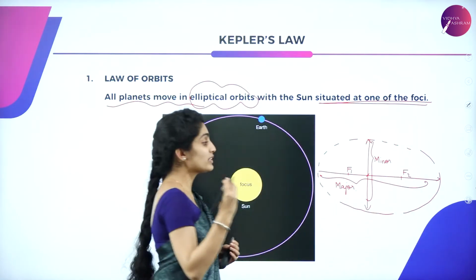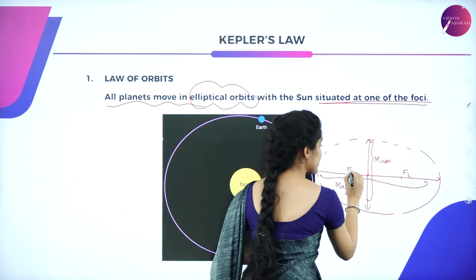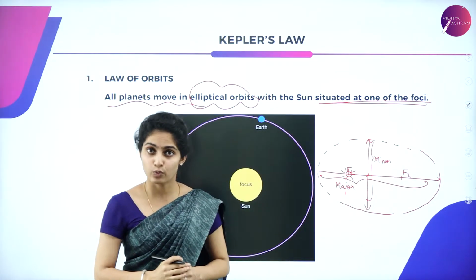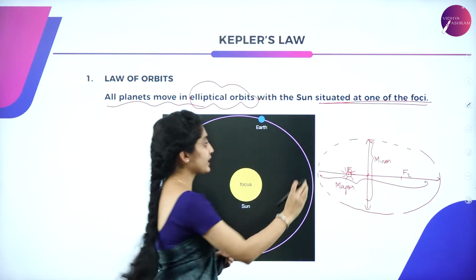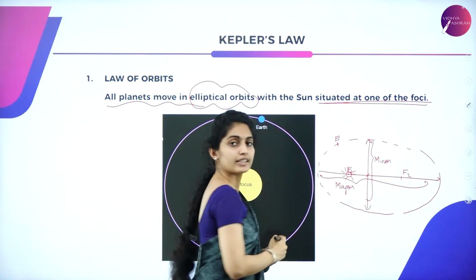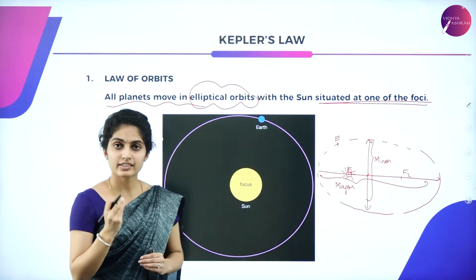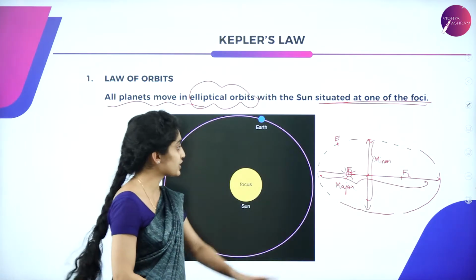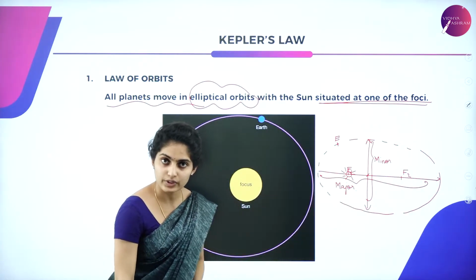And suppose the sun is present at focus F1 and the planet is present somewhere around here. Earth is a planet, and Earth is revolving around the sun, which is at one of the foci.